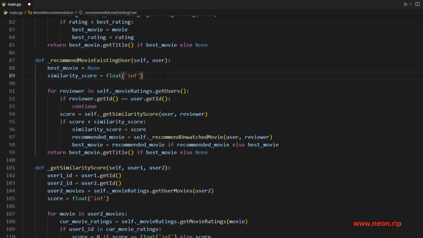By the way, this similarity score is set to infinity, but lower is better. So we set it to infinity the way I'm calculating it, at least. We're going to try to minimize this. If it's 0, that means the two users have as close to a similarity score as possible.